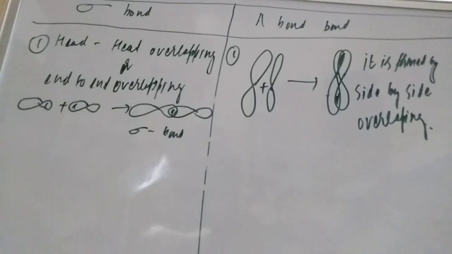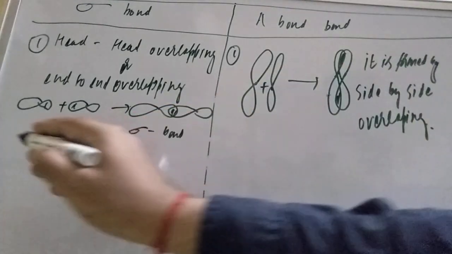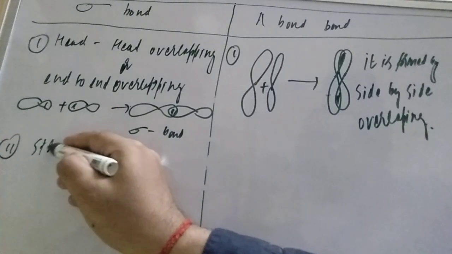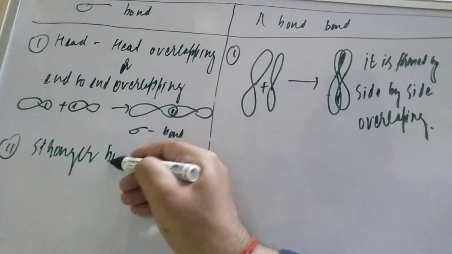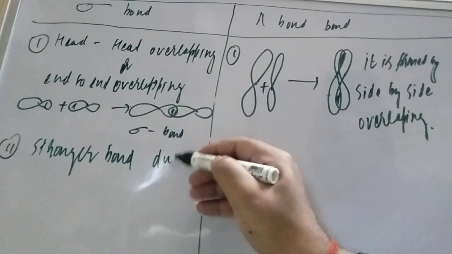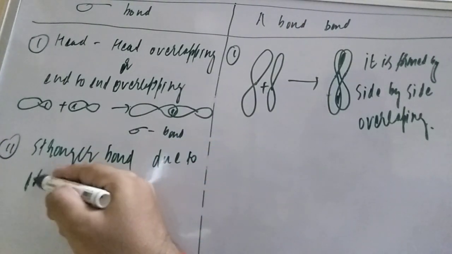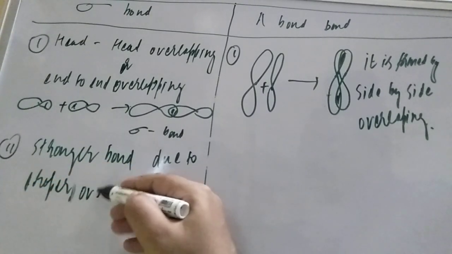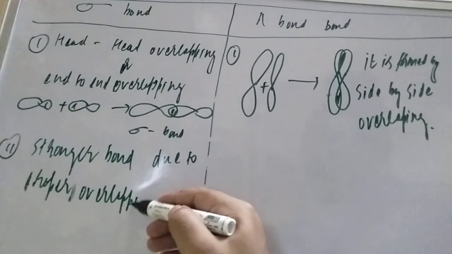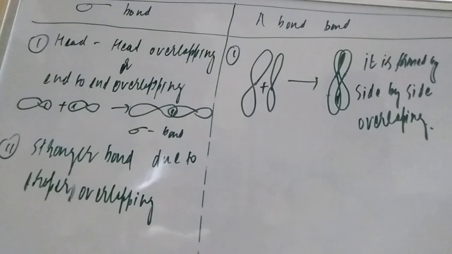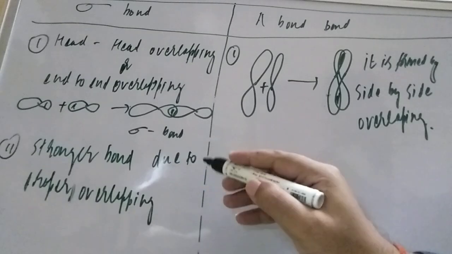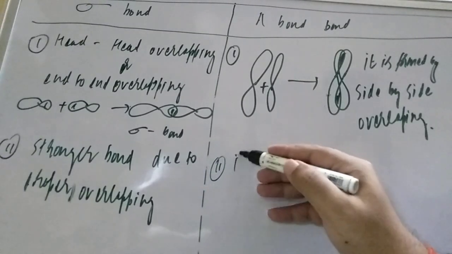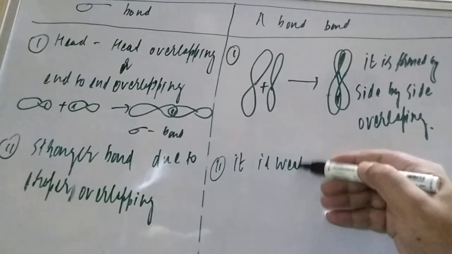Now, student, one more important point: the strength. Sigma bond is a stronger bond due to proper overlapping. So in the sigma bond there is proper overlapping, while the pi bond is formed differently. Sigma bond is the stronger bond, and here the pi bond is the weaker bond.